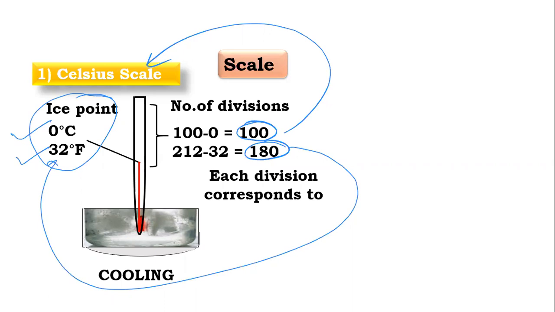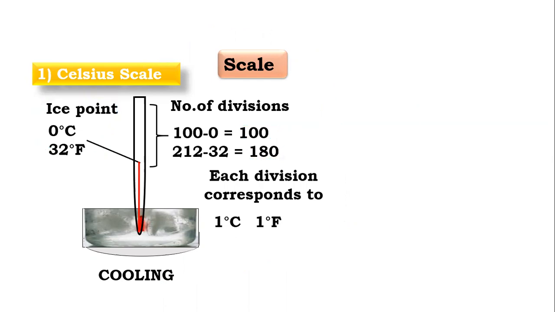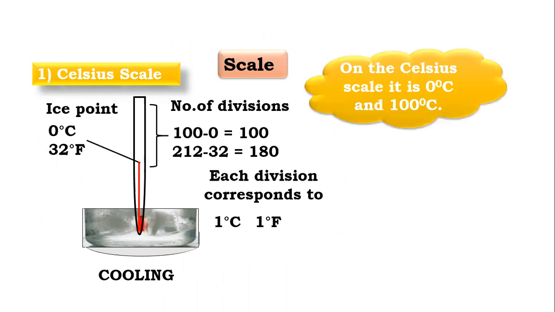So this is the boiling point. And each interval is called 1 degree Celsius or 1 Fahrenheit, that you remember. Now next, we also discuss the Fahrenheit scale.